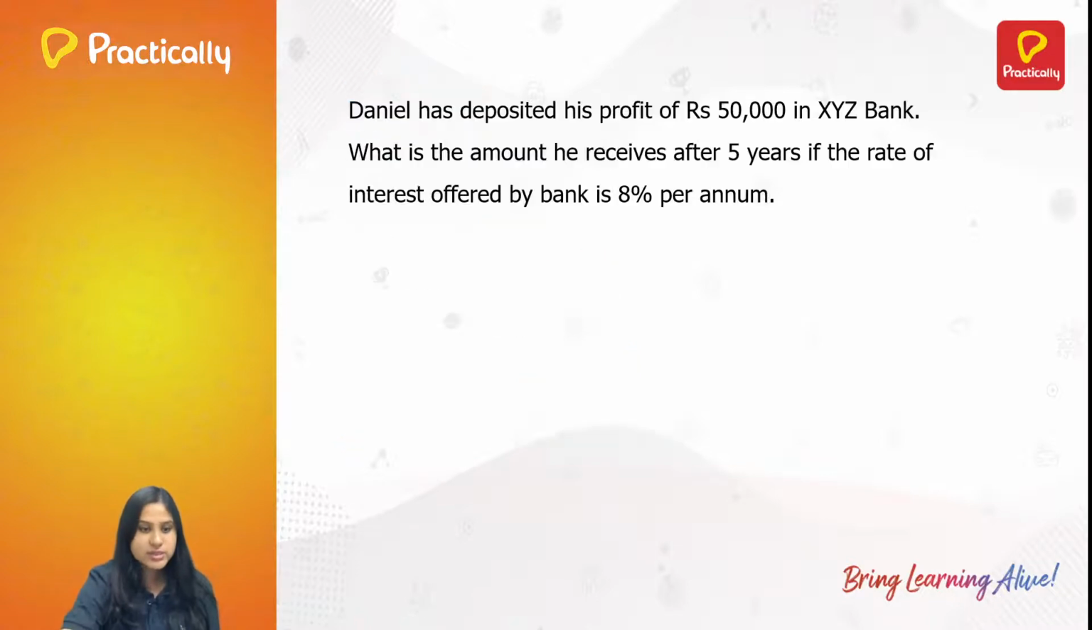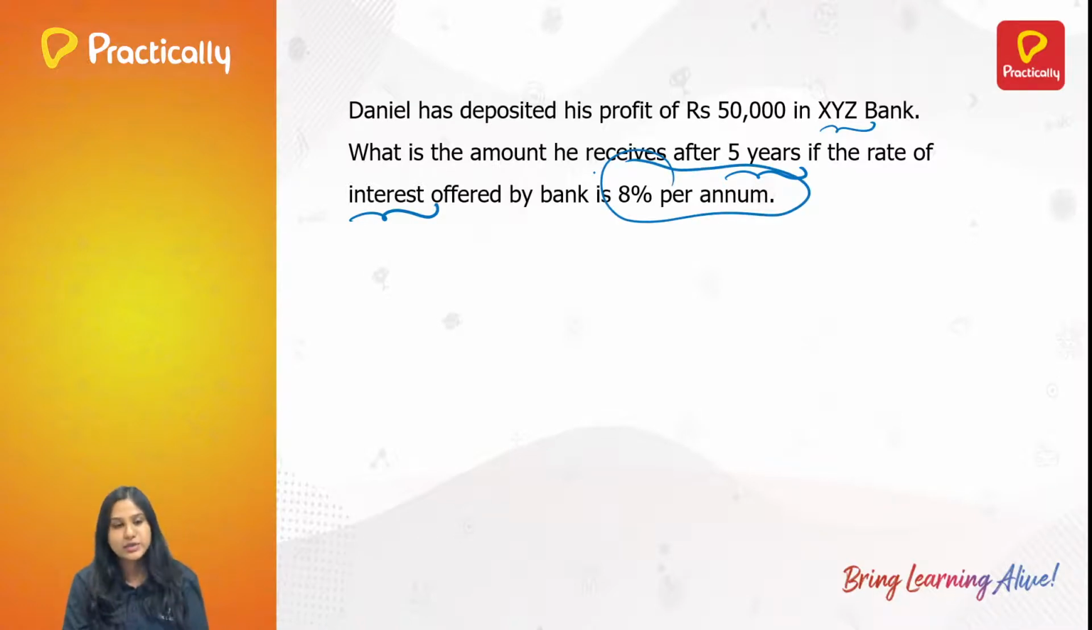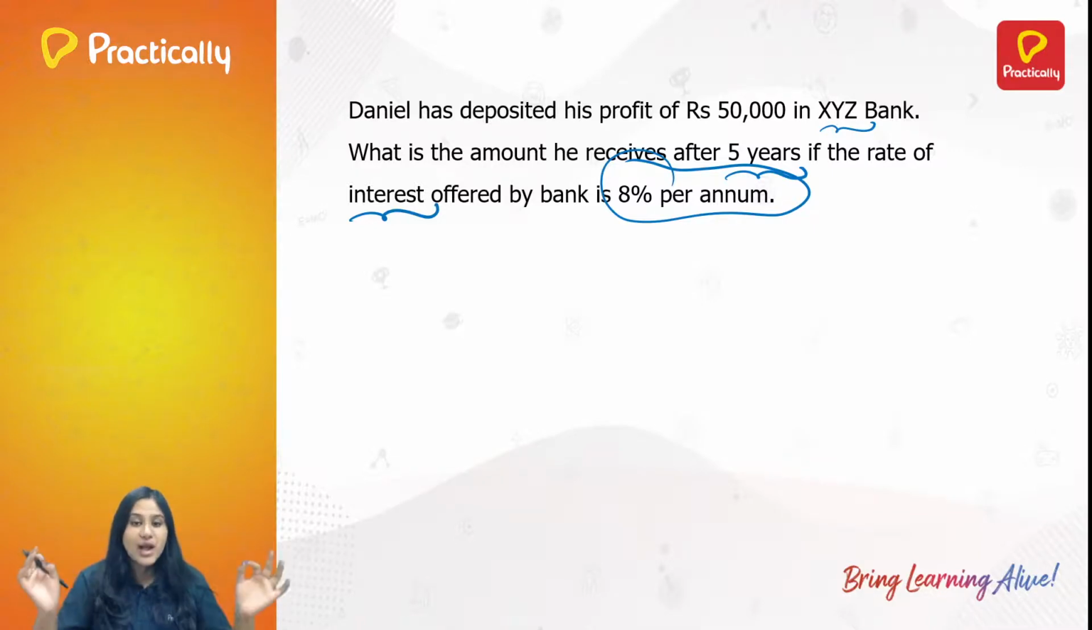So that's it. We will see a small application on it. Daniel has deposited his profit of rupees 50,000 in XYZ bank, some bank. What is the amount he receives after 5 years if the rate of interest offered by the bank is 8% per annum? So, very good for Daniel. He has found a bank. He went, he gave the documents, he filled the application forms, he opened a bank account, and finally, the bank told him that 8% per annum is the interest rate, and he said, I will be depositing this money for 5 years.